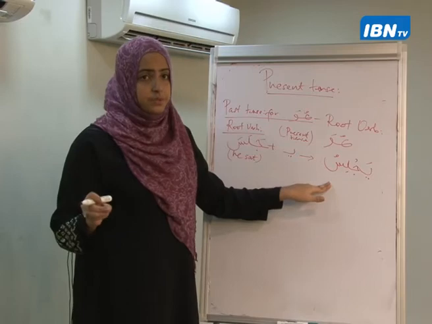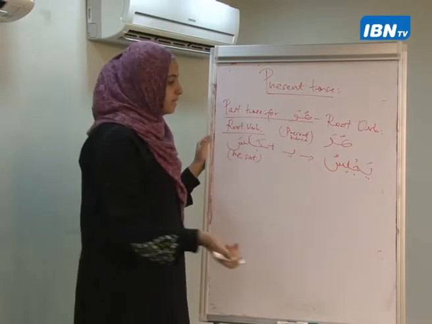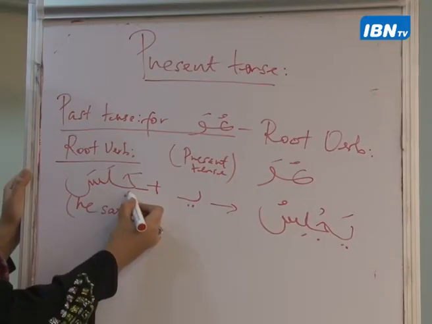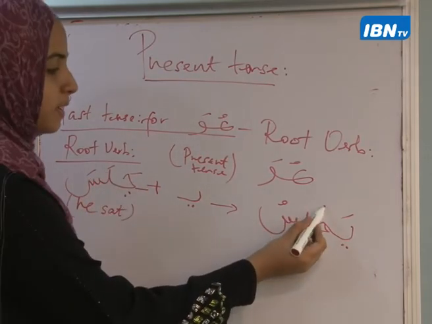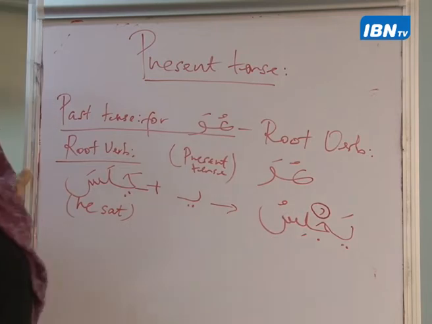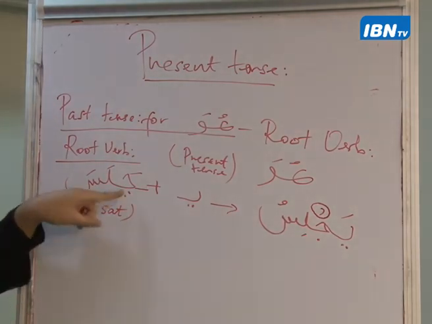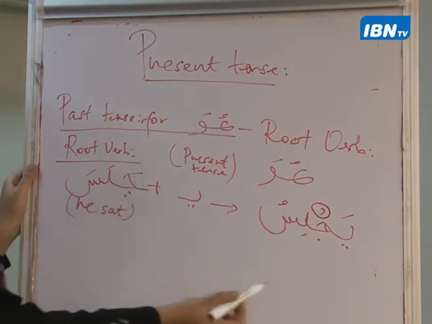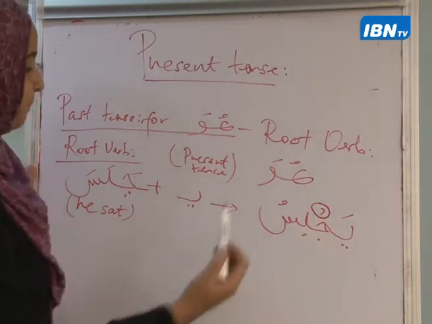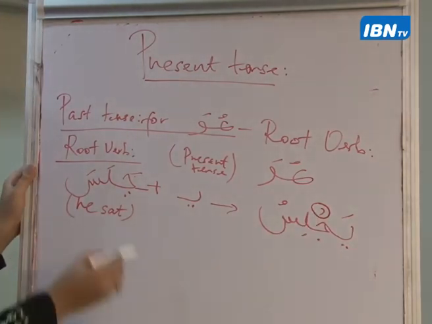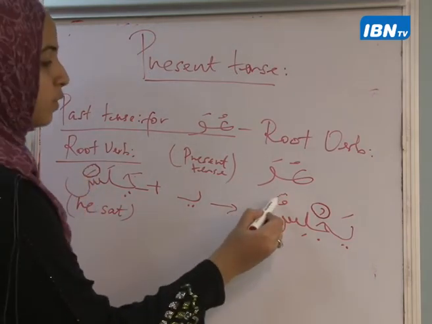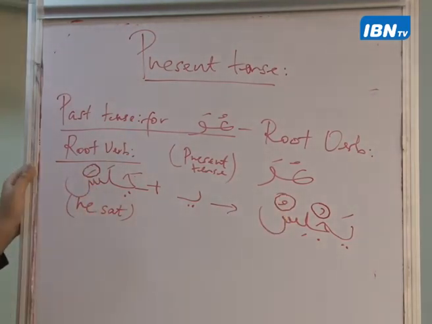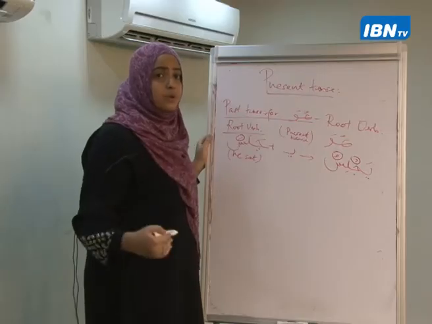Notice the change: the first letter in the word will change. This fatha, this accusative sign here, has changed into a jussive. Second change, this fatha here, the accusative, has changed into a nominative. So these are the changes that you will notice in each verb.